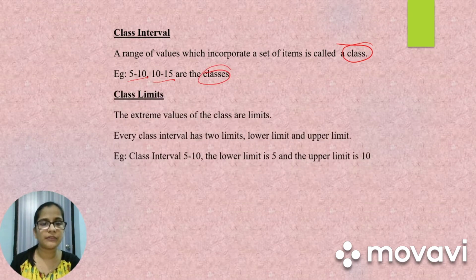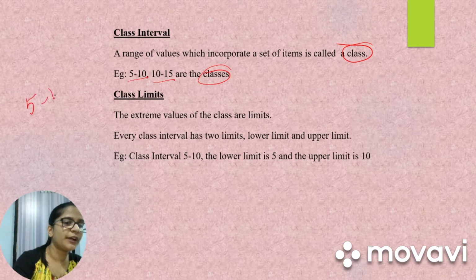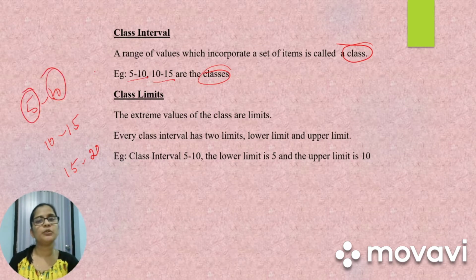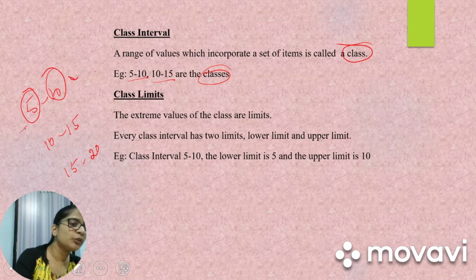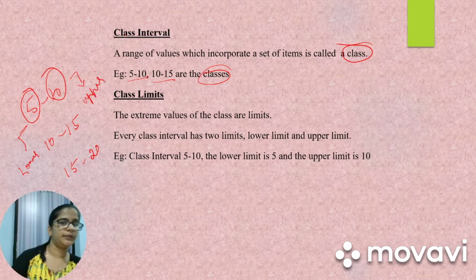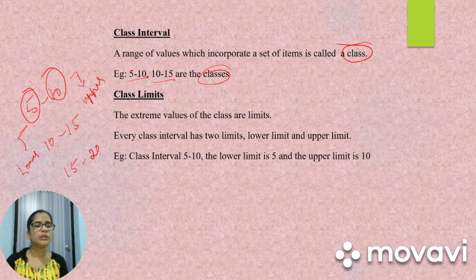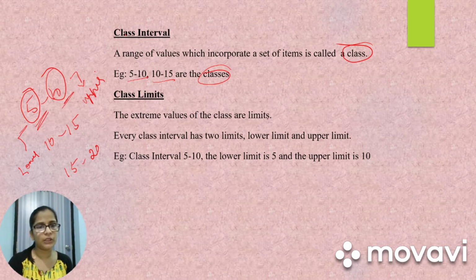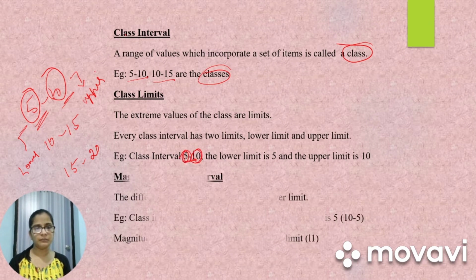Next we have class limits. Class limit is, say for example, you have 5 to 10, 10 to 15, 15 to 20. So this 5 and this 10 will be known as class limit. The first one will be known as lower limit and the last one will be known as upper limit. So in the class interval, there are two limits, that is lower limit and upper limit. The extreme values of the classes are called limits. Every class interval has two limits, lower limit and upper limit. Example, class interval 5 to 10. The lower limit will be 5, upper limit will be 10.